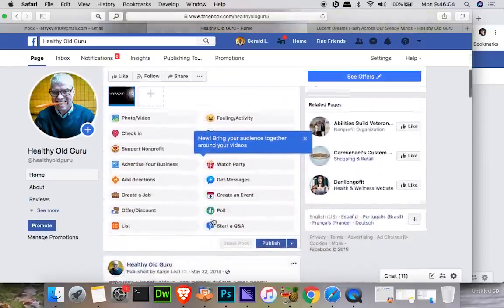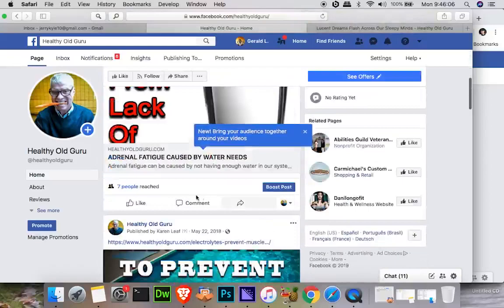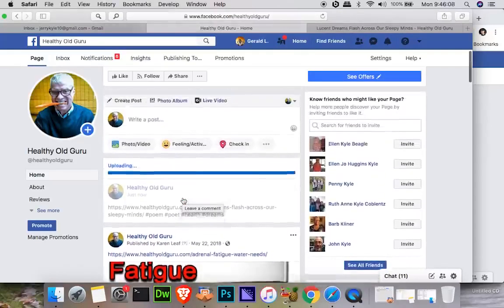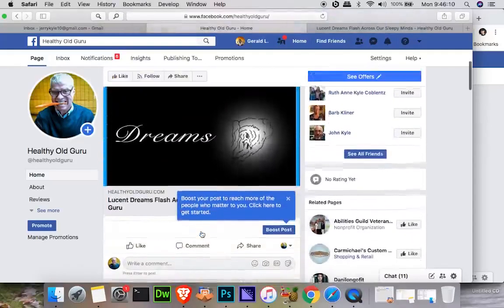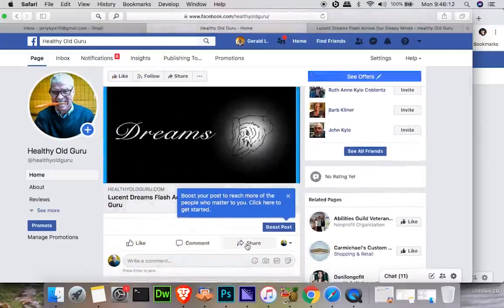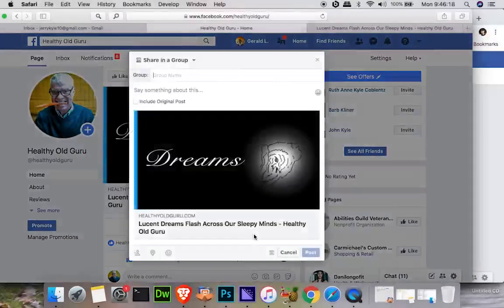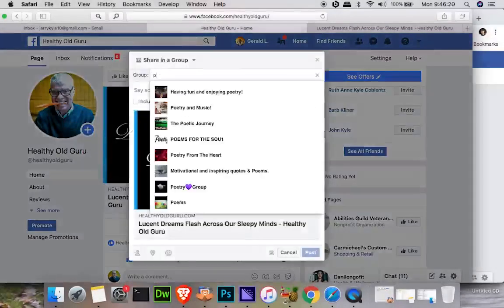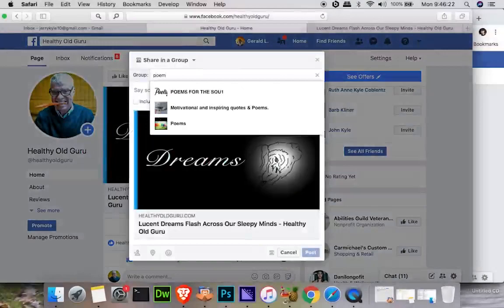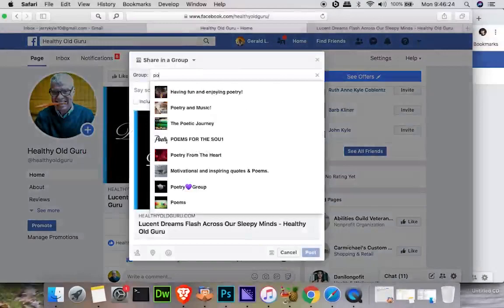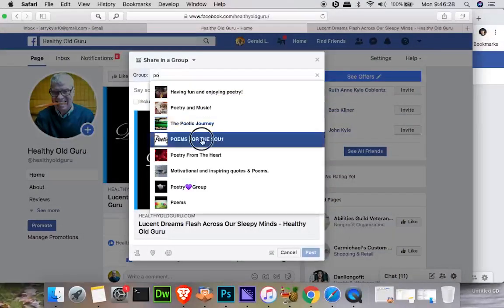All right, and then we're going to go ahead and click publish it on the wall, and you're going to see this little updating. Now we're going to go down here to where it says share. We'll go ahead and like it, and then we'll go ahead and share in a group, poem, and we already shared these ones from the site, poems for the soul.